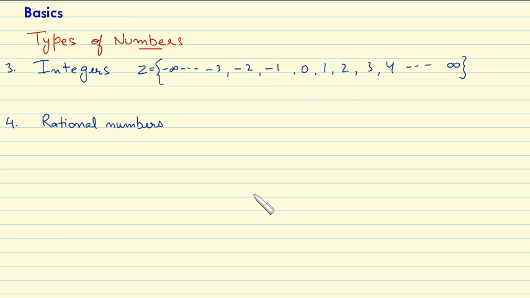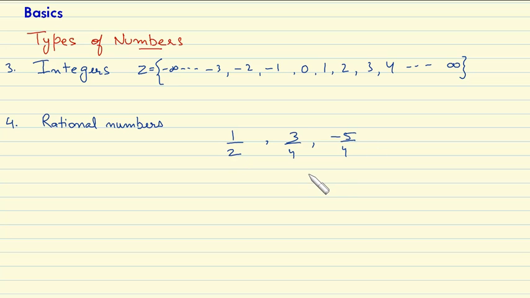So students, the next type of number that I'm going to discuss with you is rational numbers. Till now we have studied natural numbers, whole numbers and integers. We haven't seen what kind of number is 1 by 2, or 3 by 4, or -5 by 4.